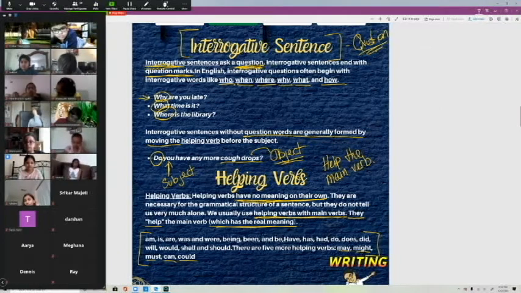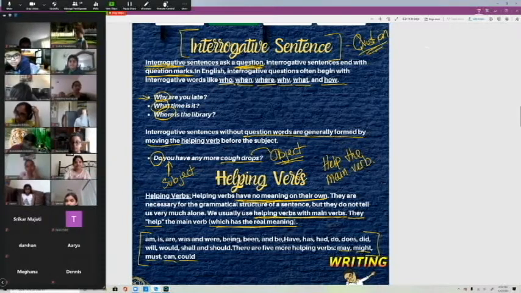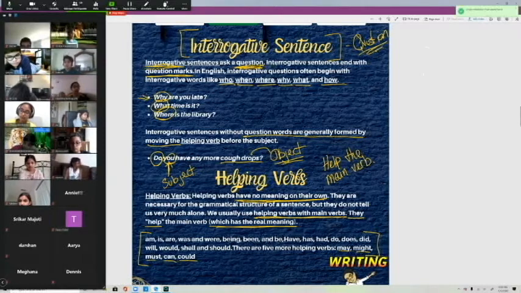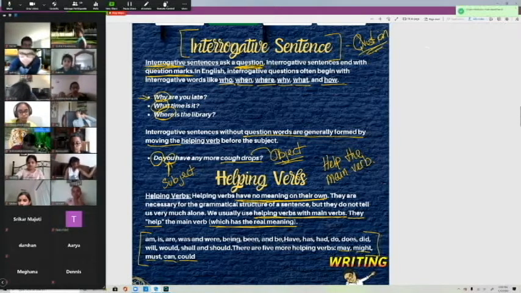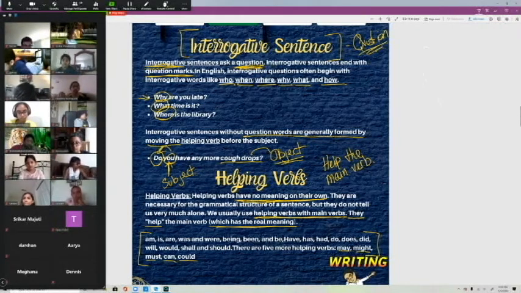It's the first noun of the sentence. That's not always true, but most of the time it's true. The subject of the sentence is most usually the first noun of the sentence. So we have you, right? Now, question words are generally formed by moving the helping verb before the subject. So we put the do before the subject.